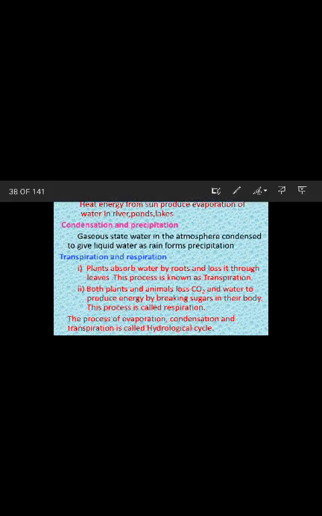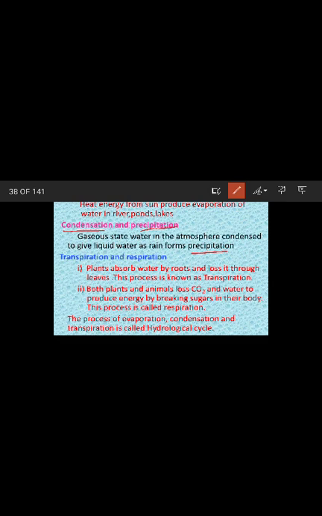First, we are going to see about evaporation. The heat from the sun produces the evaporation of water in rivers, ponds and lakes. Next, we are going to see about condensation and precipitation. The gaseous state water in the atmosphere condenses to give liquid water as rain, which forms precipitation. Next, we are going to see about transpiration and respiration.